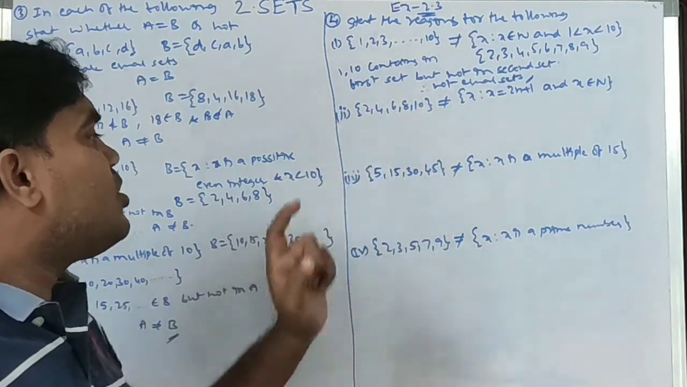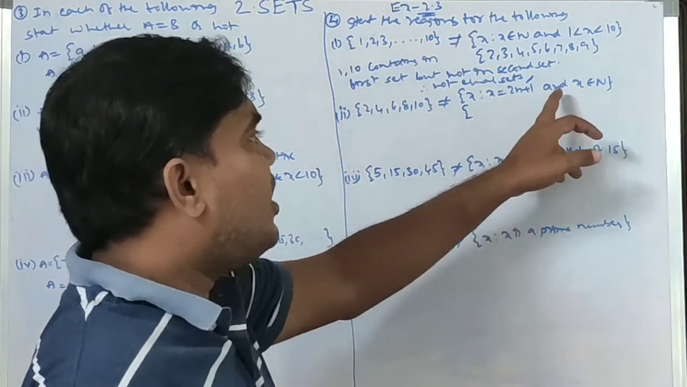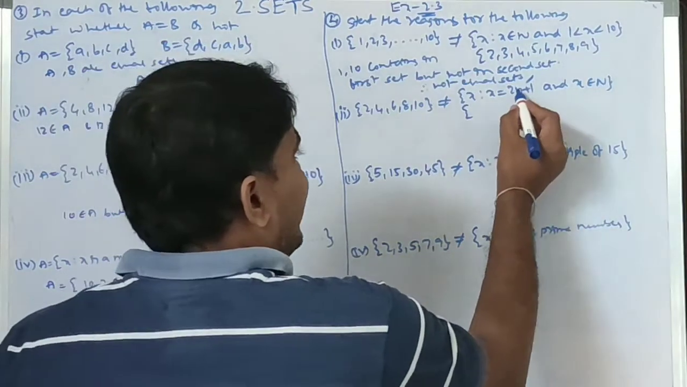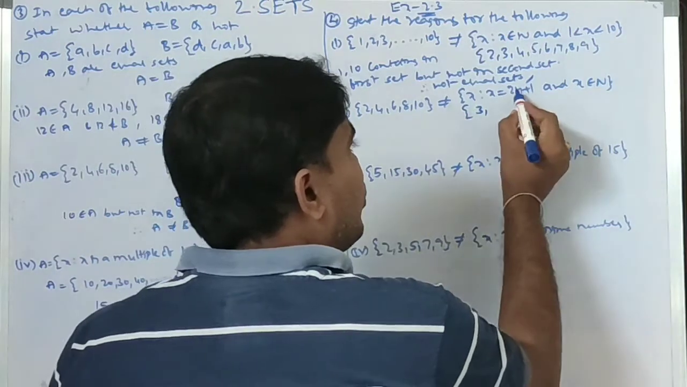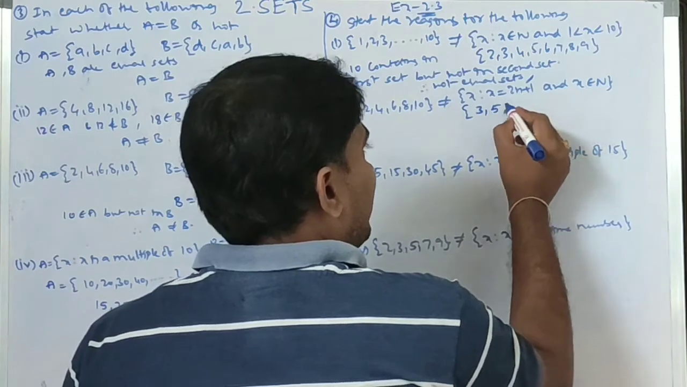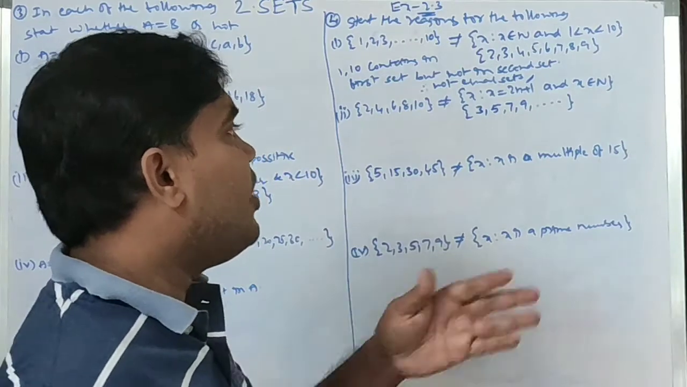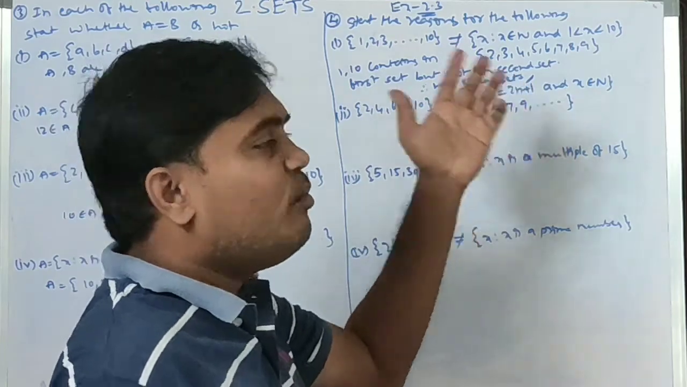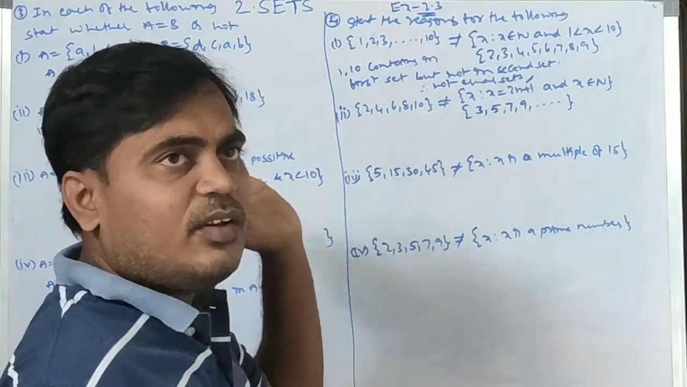Next, second. This is in roster form, directly given. I am taking x = 2n + 1, where x belongs to N. Substituting natural number n = 1: 1 into 2 is 2, plus 1 is 3. n = 2: 2 into 2 is 4, plus 1 is 5. n = 3: 3 into 2 is 6, plus 1 is 7, 9, like that. How many natural numbers? Infinitely many, it goes on. This set contains 5 elements, this one contains more than 5, so automatically they are not equal sets.